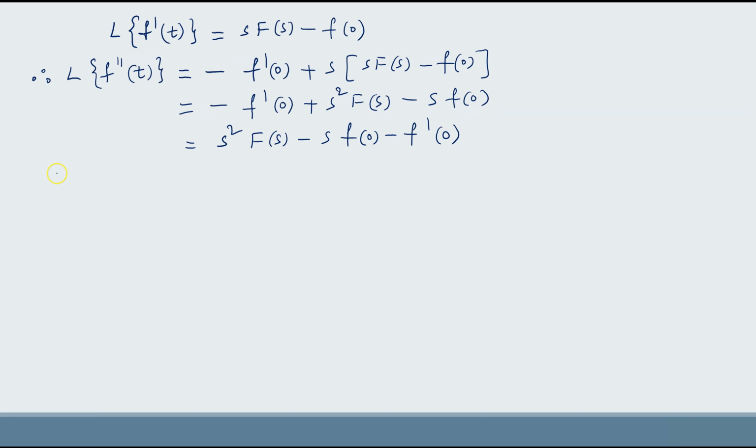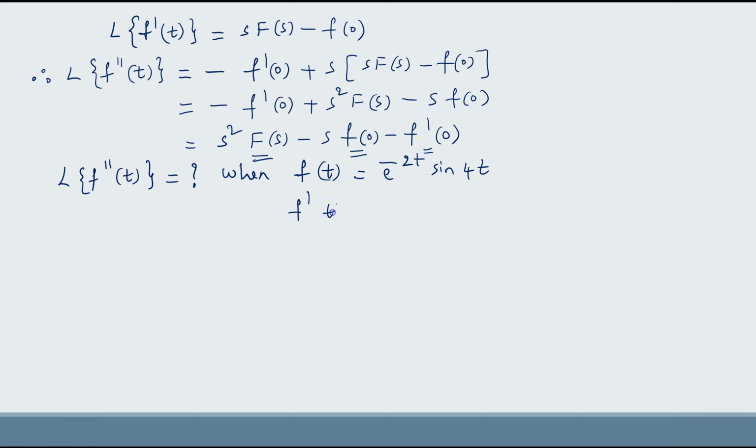Now we have to find Laplace transform of f double dash of t, when f of t equal to e power minus 2t sin 4t. Now f of t is given. To find f double dash of t, we need F of s, we need f of 0, we need f dash of 0. So let us find f dash of t.